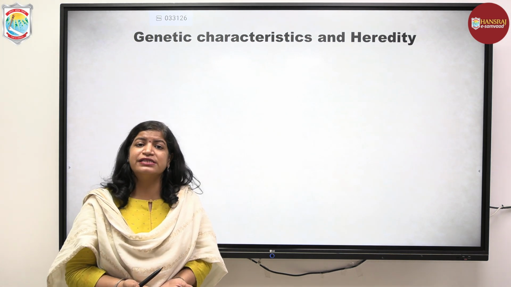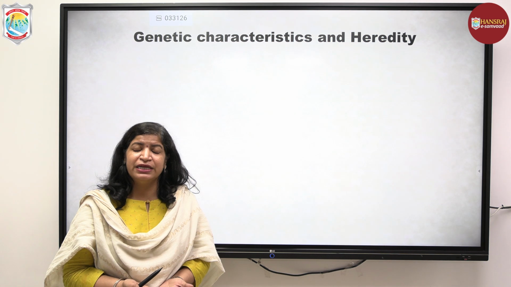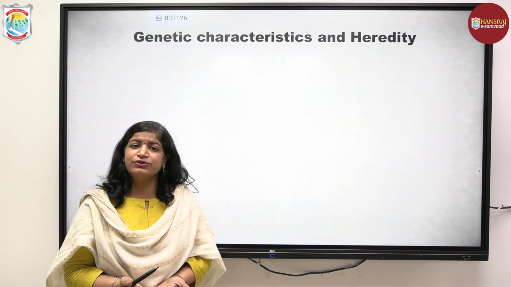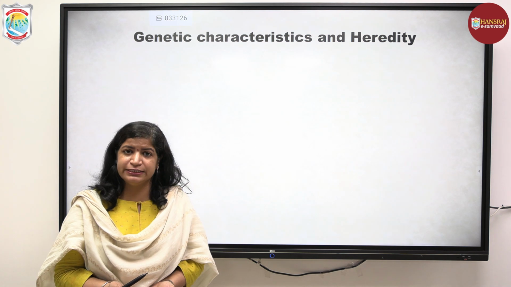These genetic traits can be biochemical in nature, and they can be physiological in nature. These are the traits that we inherit from our parents, and yes, these pass on from one generation to another. This is also known as biological inheritance or heredity.